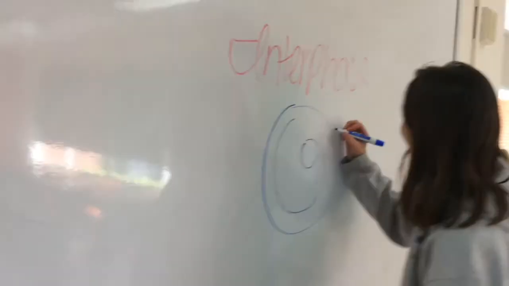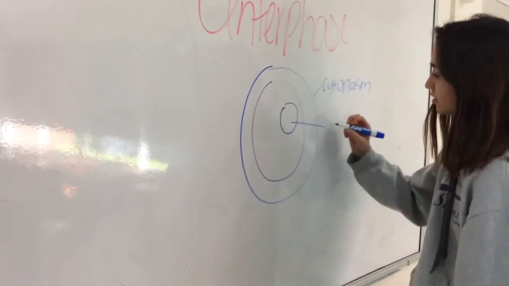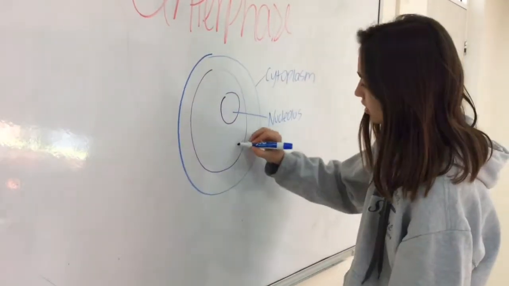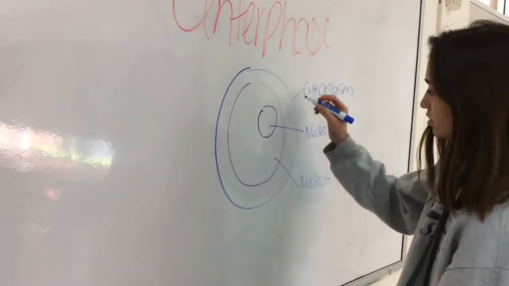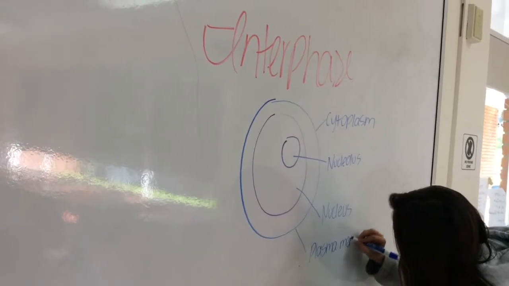The form of DNA in interphase is chromatin, and the DNA has 46 chromosomes. Then, in interphase, the cell grows and carries out normal cell processes, and DNA replicates itself.